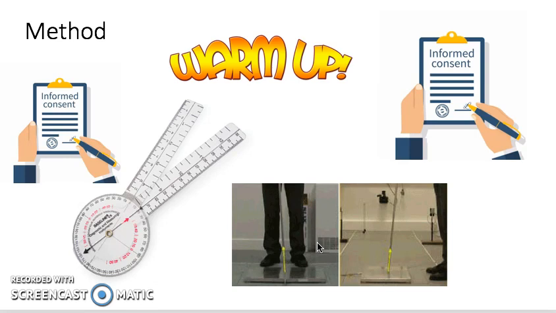The force plates should read 0 with the person stood on them. So the force plates are first zeroed. The two plates also need to be synchronized so that they're measuring the jump equally and the same.